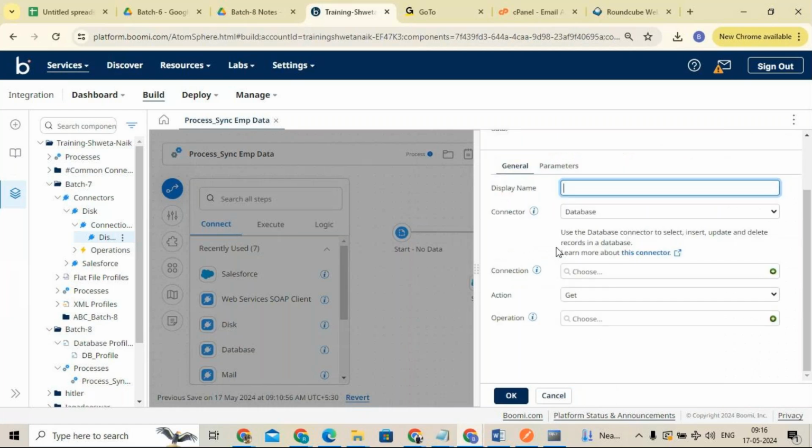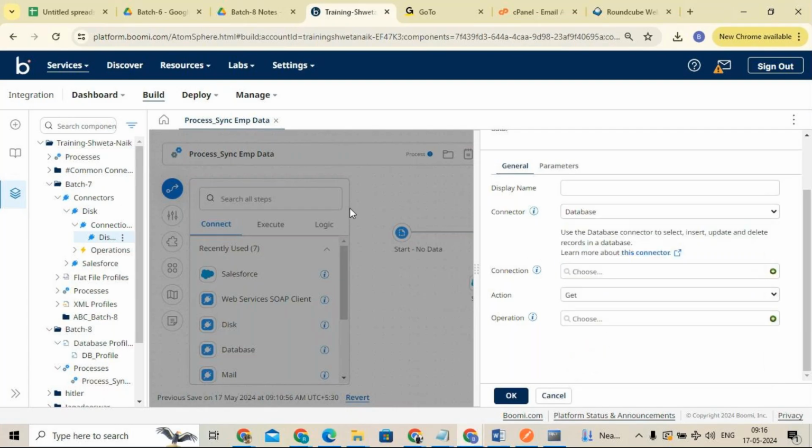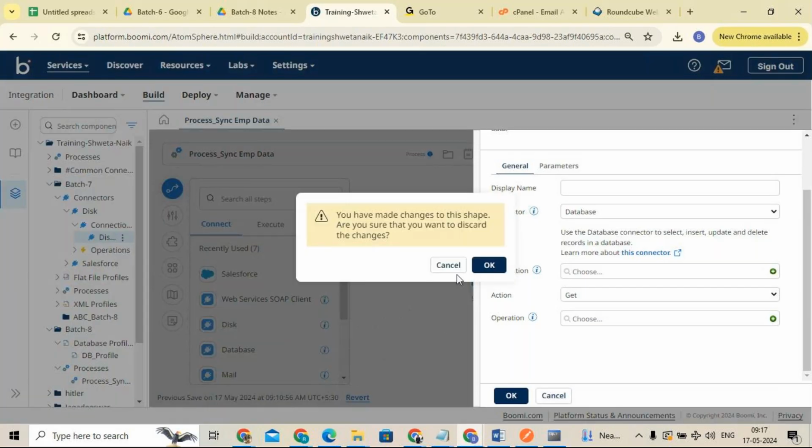You can establish the connection and do whatever operations you want. So in the connecting type, the connector is database. Here you can see database, disk, FTP, mail, Salesforce, NetSuite, all of these. These are all different connections we can establish. They are responsible for establishing the connectivity to third party application systems. By using this connecting type, we can pull the data or push the data to third party application systems.